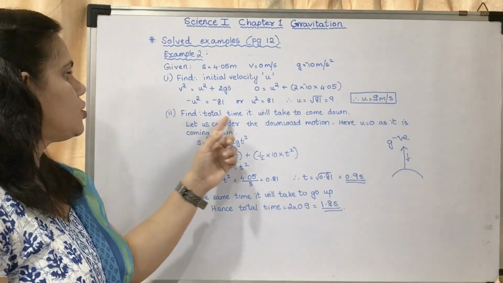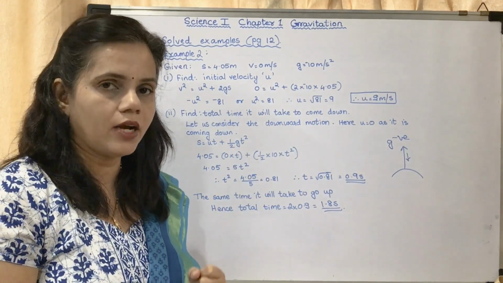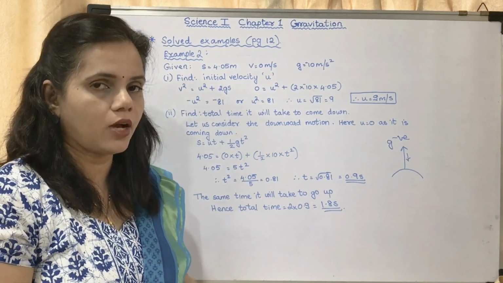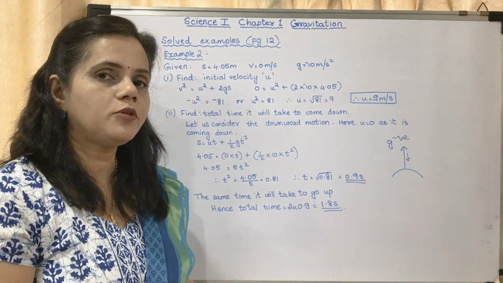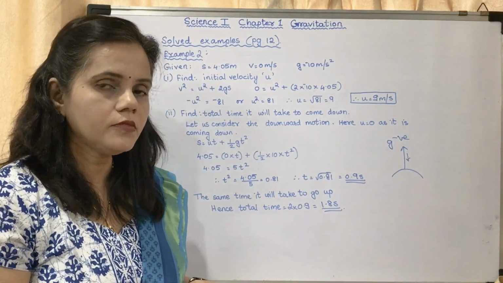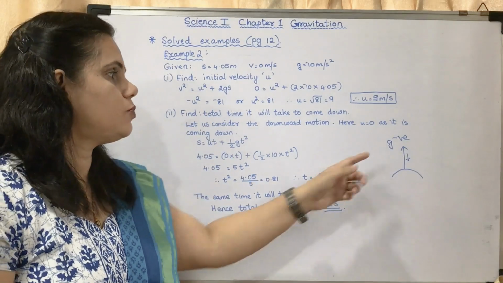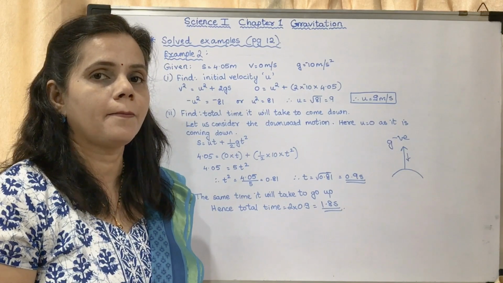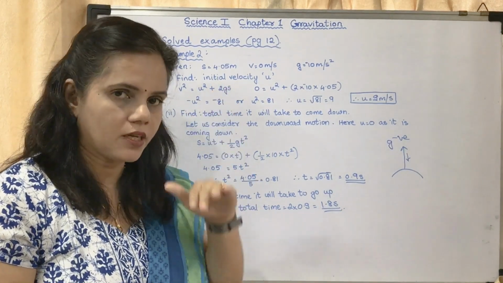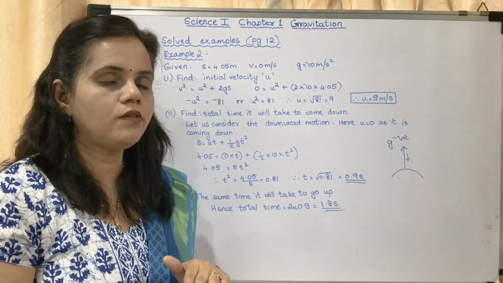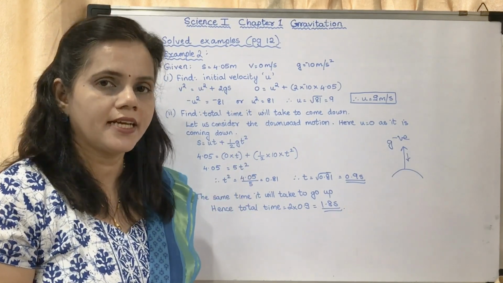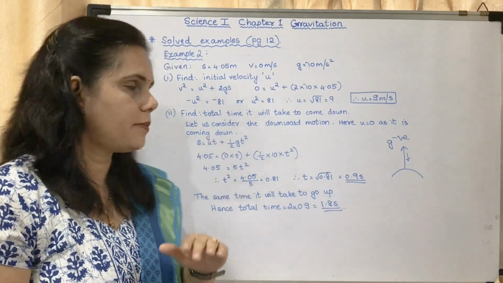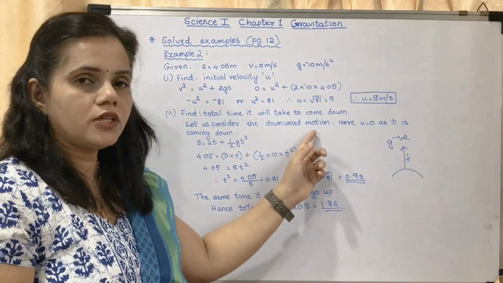Now the second is to find the total time. The object is going up. The tennis ball has to go up and it has to come down. The question is, what is the total time to go up and down? So we will consider the downward movement because we will take g as positive. Understood? When an object comes down, g is positive. When an object goes up, g is negative. Let us consider the downward motion.